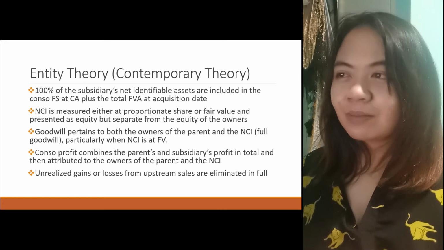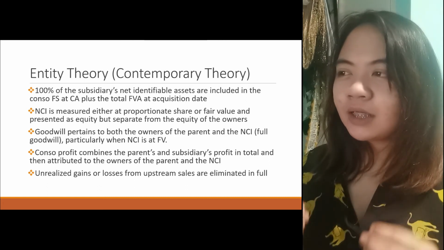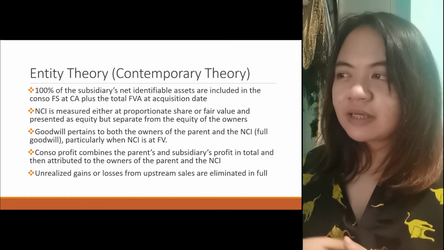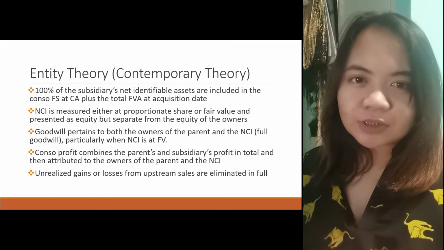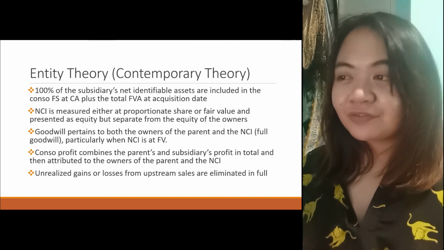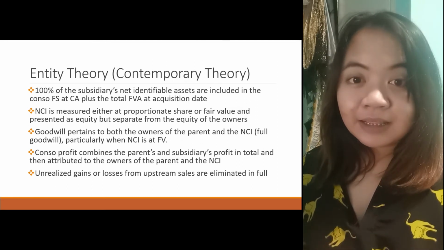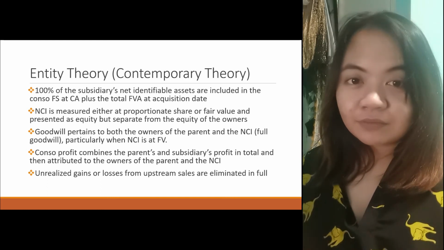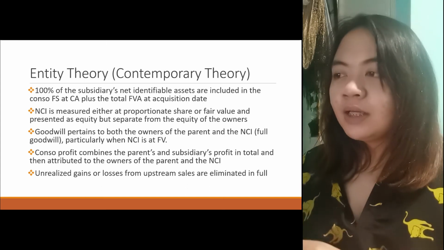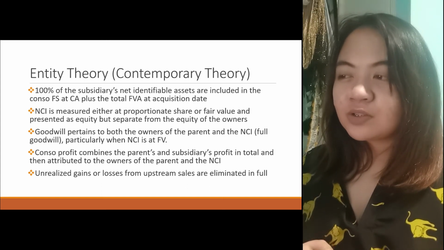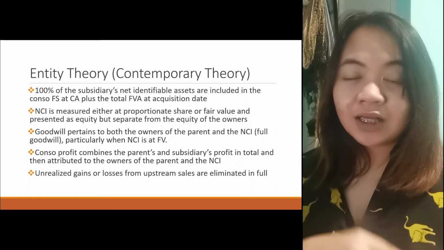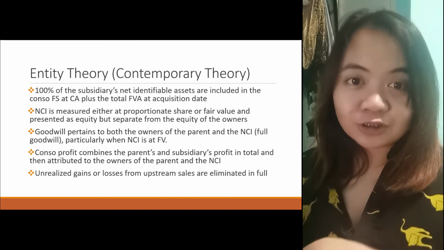The entity theory or the contemporary theory is where 100% of the subsidiaries' net identifiable assets are included in the Conso FS at carrying amount plus the total FVA at acquisition date. This is what we are doing. NCI is measured at either proportionate share or fair value and is presented in equity, but separate from the equity of the owners. Goodwill pertains to both the owners of the parent and the NCI, or the full goodwill, particularly when NCI is at fair value. Conso profit combines the parent's and subsidiary's profit in total, then it is distributed to the owners of the parent and the NCI, which is what we are doing.